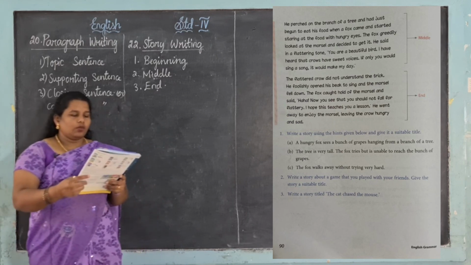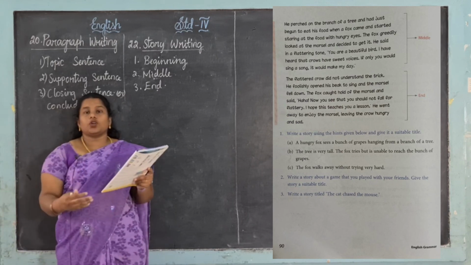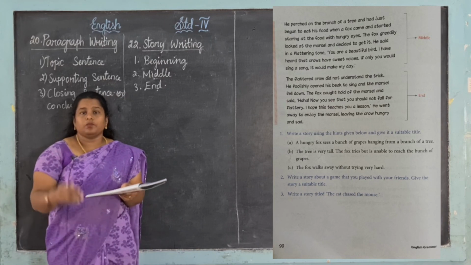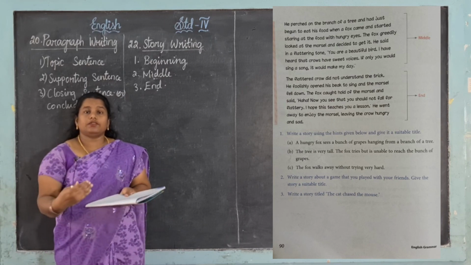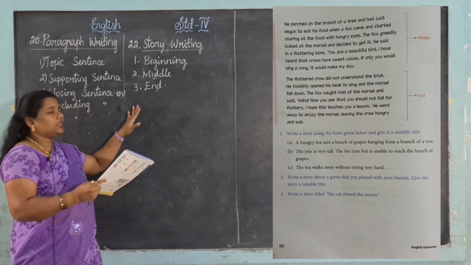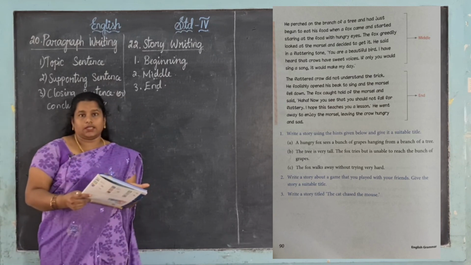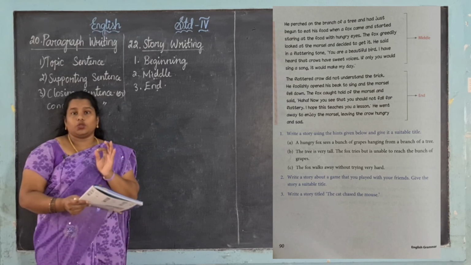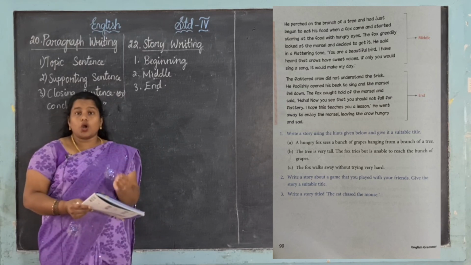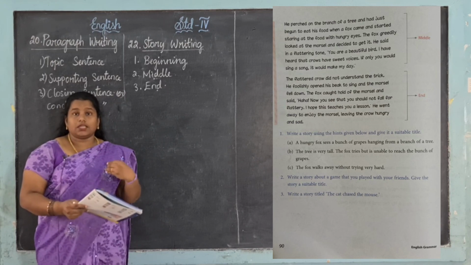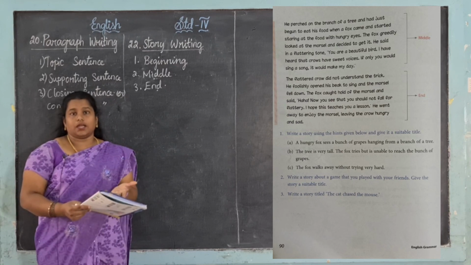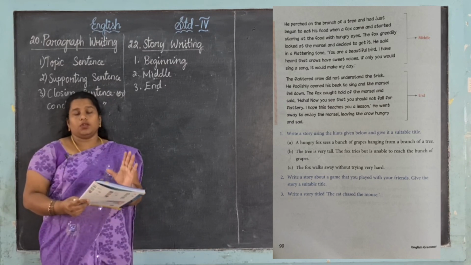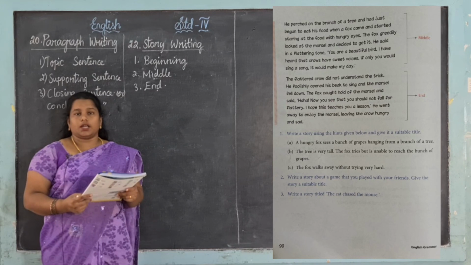Now last, the crow felt flattered, right? So the end of the story is that the crow is flattered. So what we learn from this story: we don't want to be flattered, we want to know about ourselves. நம்மளுக்கு நம்மளை பத்தி தெரிஞ்சாதான் அடுத்தவங்க நம்மளை ஏமாத்த மாட்டாங்க அப்படிங்கிறது இந்த மாரல், இந்த ஸ்டோரி மூலமா நம்மளுக்கு மாரலா கிடைக்குது, right?